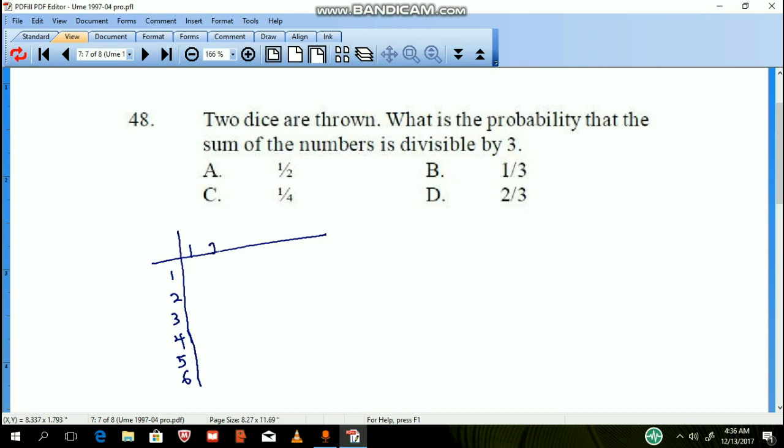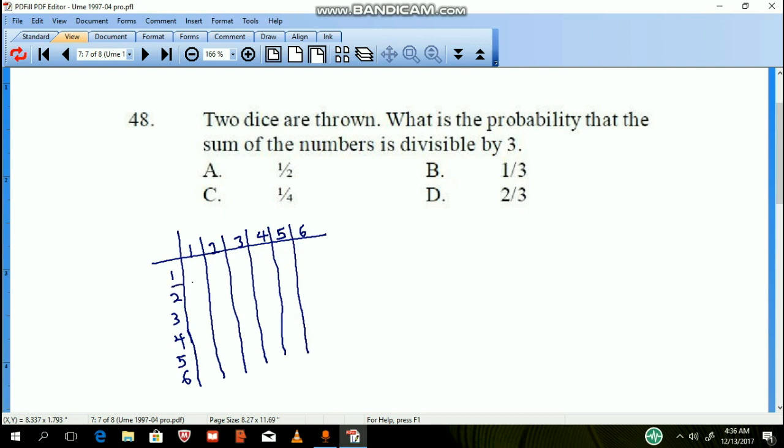Also have 1, 2, 3, 4, 5, 6. So we know that in this case the total possibility is going to be 36, which is the number of the boxes that are created. Another way of figuring that out is 6 times 6. Total number of possible ways, that is 36. So that is for that. And yeah, the question is, what is the probability that the sum of the numbers is divisible by 3?